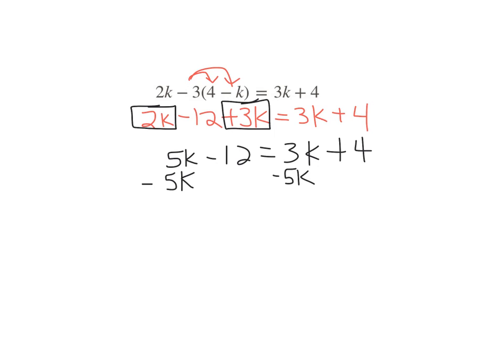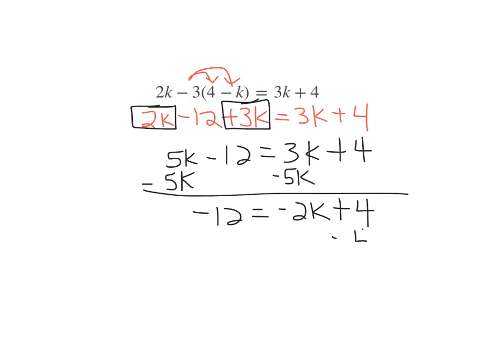So I'm going to subtract 5k from both sides. And 3k minus 5k is -2k. And since I moved a variable first, the second thing I have to move over to the other side is just a number. And -12 plus -4 is -16. They're both negative, so I'm adding them. And that's equal to -2k.